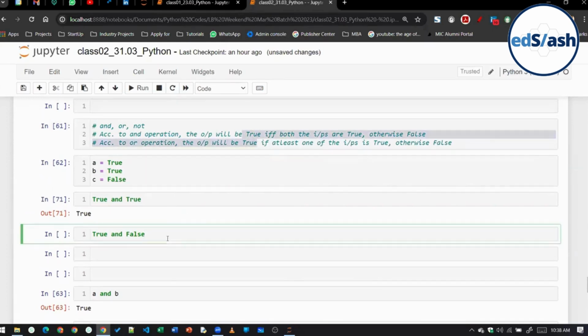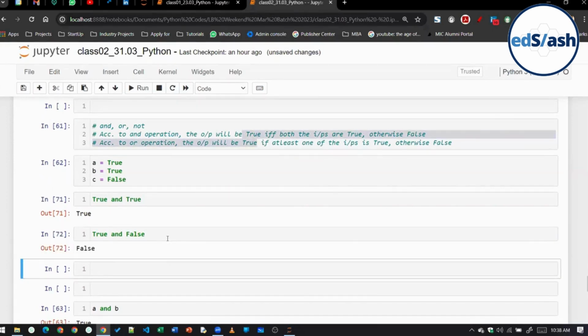Right? So let me give an example of and, or. See what happens in case of AND. Suppose I am saying if it is raining and the sun is also there, only in that case there will be a rainbow.